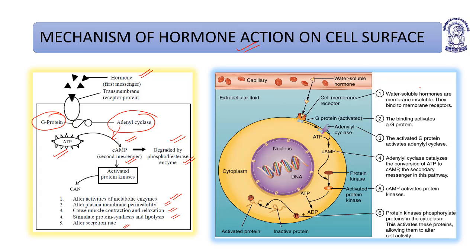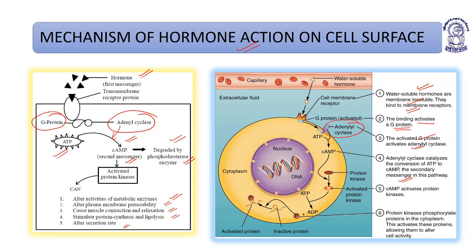Now you can see the water soluble hormones are membrane insoluble. They bind to the membrane receptors. The binding activates the G protein. The activated G protein activates adenyl cyclase. Adenyl cyclase catalyzes the hydrolysis of ATP into cyclic AMP.